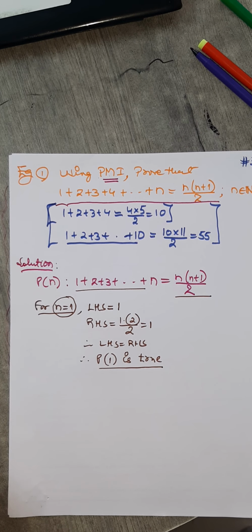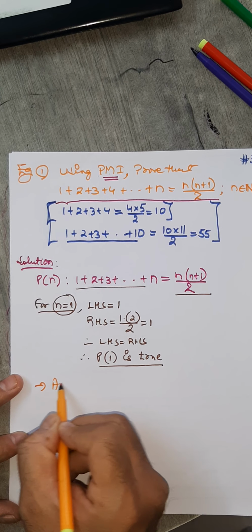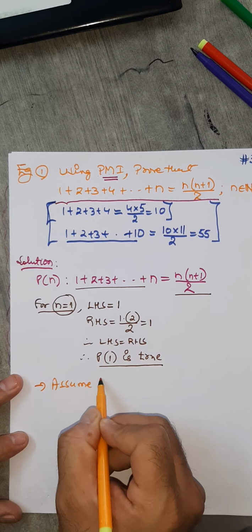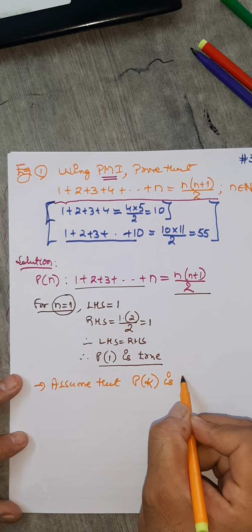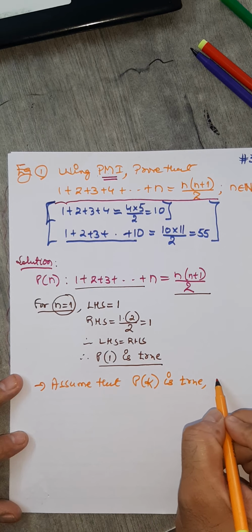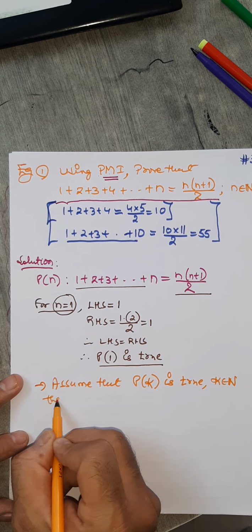Now we go to step number 2. We assume that P of k is true for k belongs to N. Now what's the meaning of this? I'm writing the meaning of that.